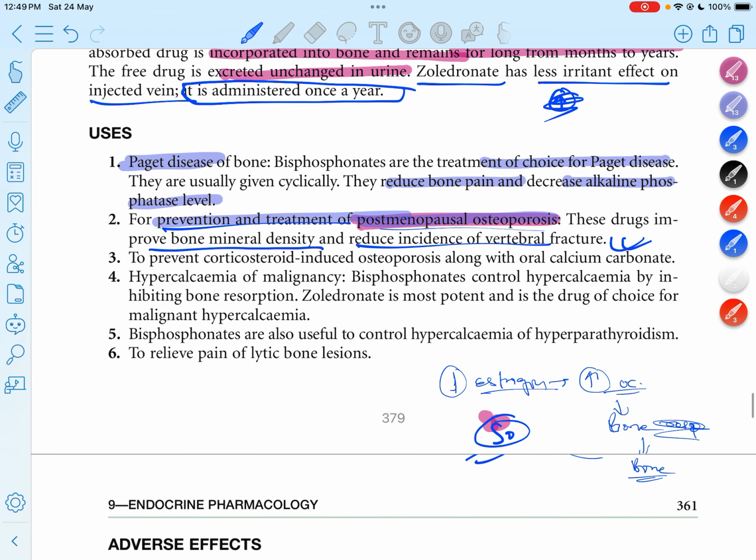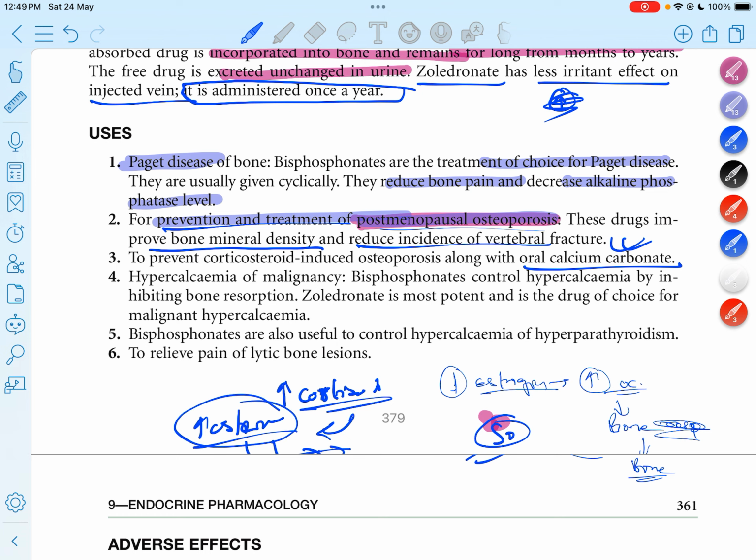When there is increased use of corticosteroids, that leads to increased osteoporosis. In this case we can also use this drug, together with oral calcium carbonate. Due to corticosteroids there is more osteoporosis, and oral calcium carbonate helps osteoblast activity, so there is more calcium in the blood, stronger bone, and less resorption.